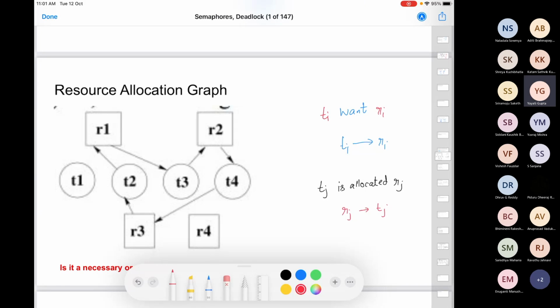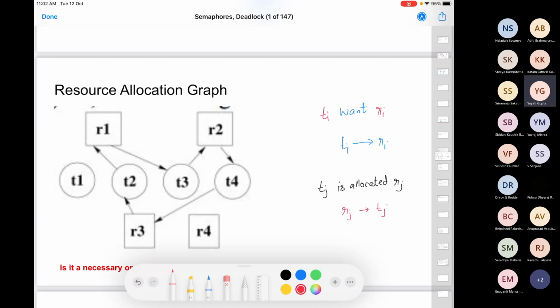T2 is requesting R1. We have an edge from T2 to R1, which basically means T2 wants R1. We have an edge from R3 to T2, which means T2 has R3. If you look at this, can you tell me whether there is a deadlock or not?